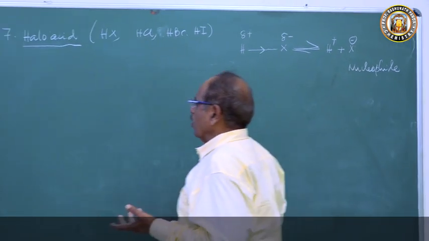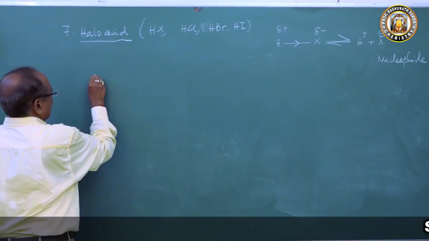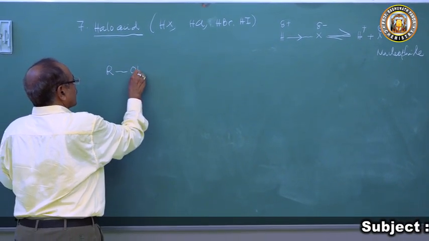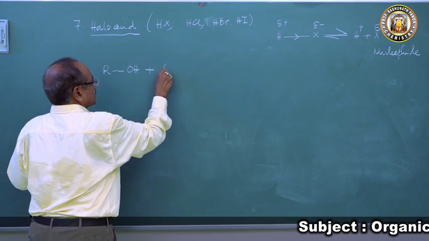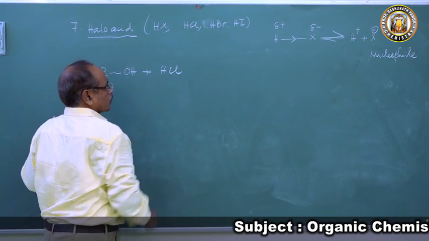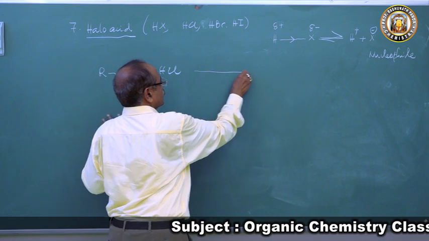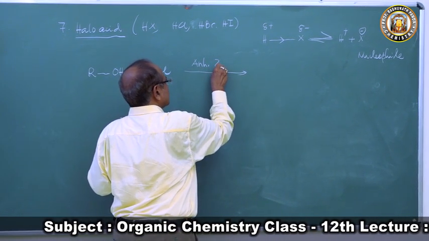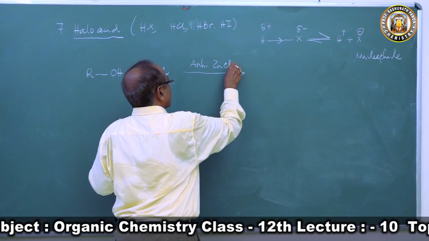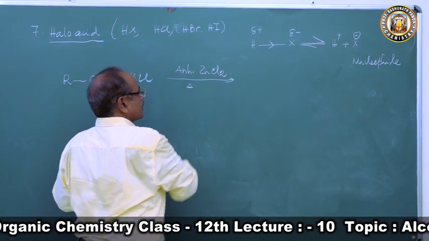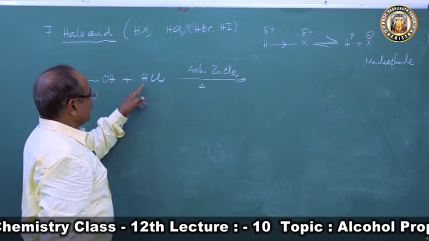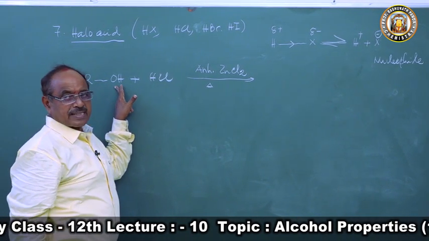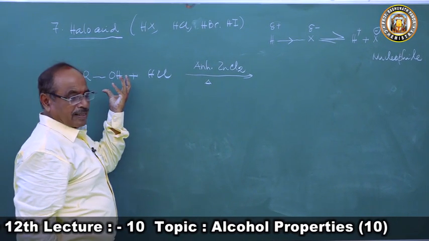So when you take an alcohol ROH and treat it with HCl, hydrochloric acid, a halo acid, in the presence of anhydrous zinc chloride, which is a catalyst used, and heat it, what will happen? The H plus will react with the oxygen of OH to form a carbonium ion.